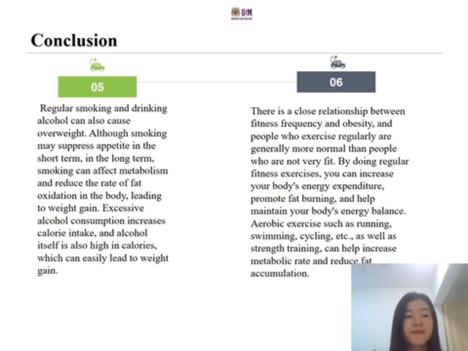The fifth one: people who often smoke and drink alcohol are easily overweight. Smoking can affect metabolism and reduce the rate of fat oxidation. Alcohol is high in calories, which can easily lead to weight gain. The sixth one: people who are lazy to exercise are easily overweight. The weight of people who do regular exercise is more normal.